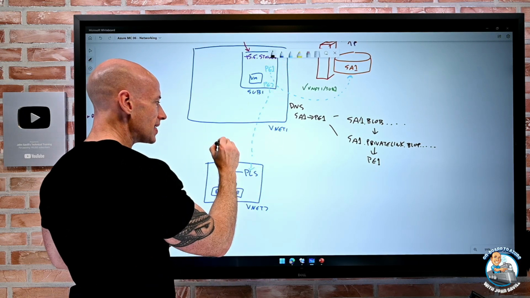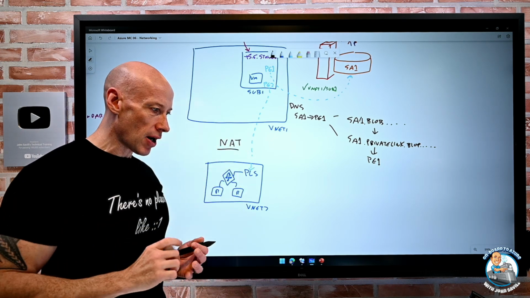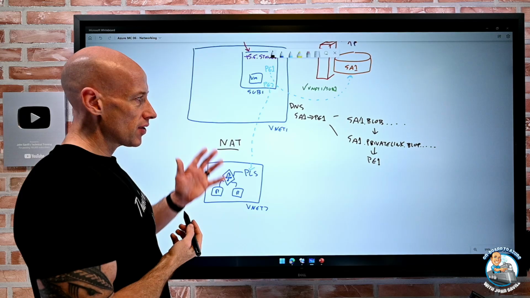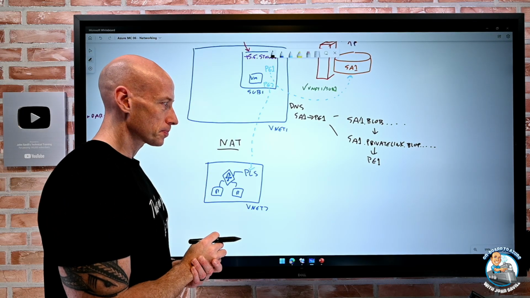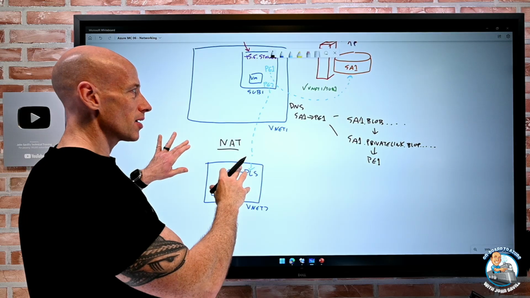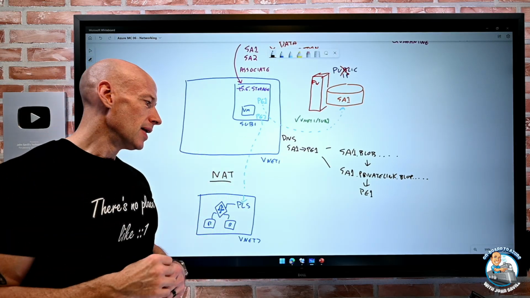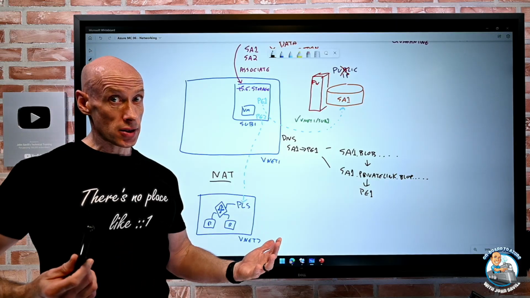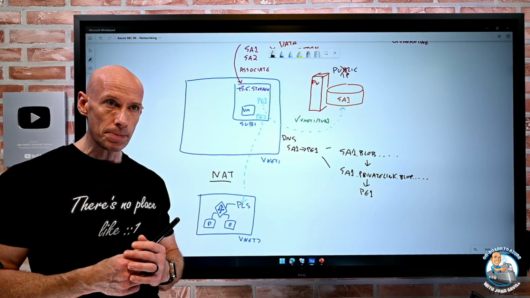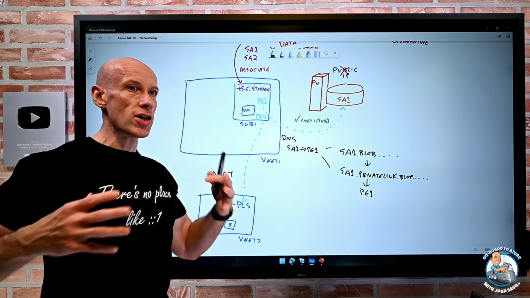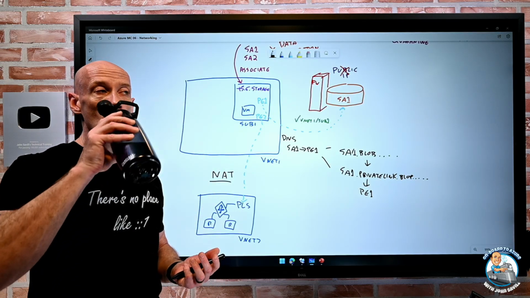And what private link does is network address translation anyway. So it abstracts my IP range to whatever this actually is. So I can do my own services as well. So this is really powerful. This is replacing a service endpoint most of the time, in all honesty. People tend to use this. Now there's a cost. There's a cost for creating the private endpoint. There's a cost for the traffic over it. But it gives me a much richer set of functionality when I compare it to, for example, the service endpoints.